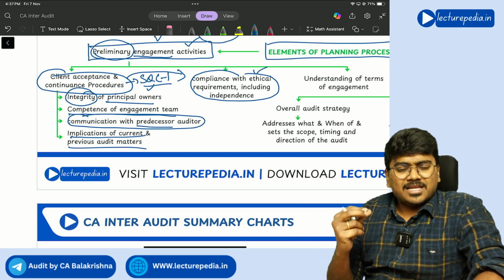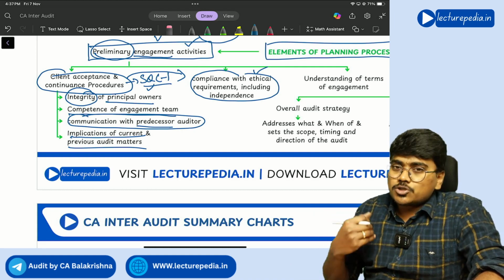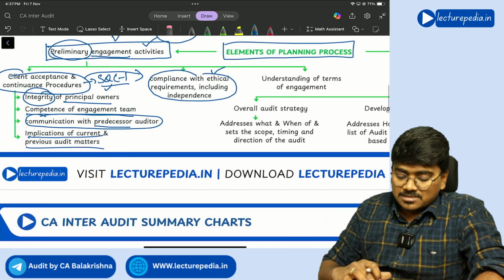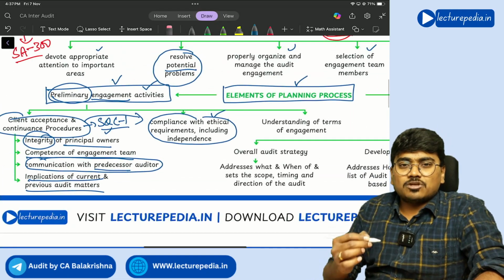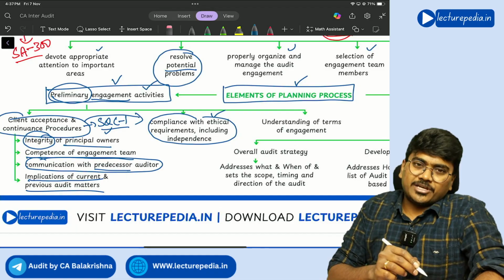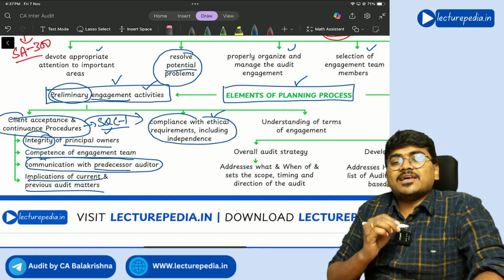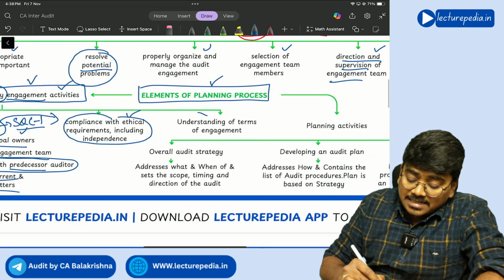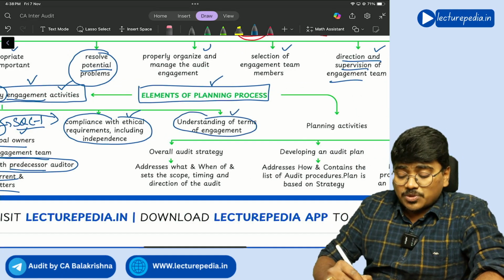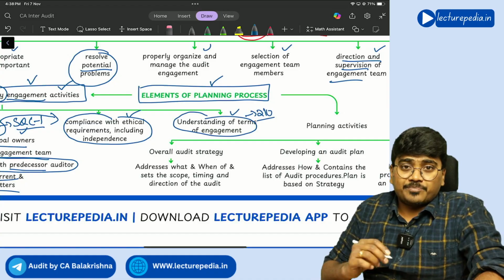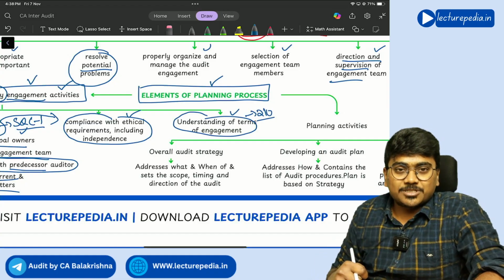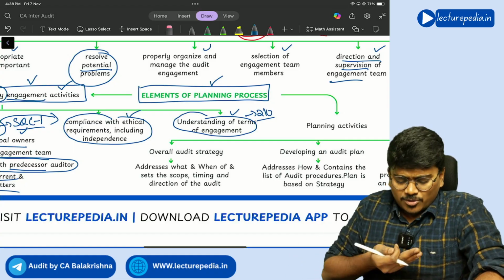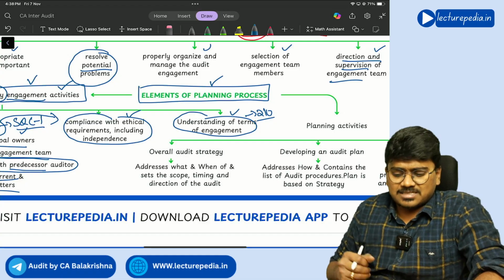So preliminary engagement activities are also part of the planning process, as I told you. Elements of the planning process include preliminary engagement activities, and preliminary engagement activities include all these things. Next, understanding terms of engagement. This we have seen in SA-210, one of the preconditions to accept the audit. Clear? Almost all of those things we have already discussed.